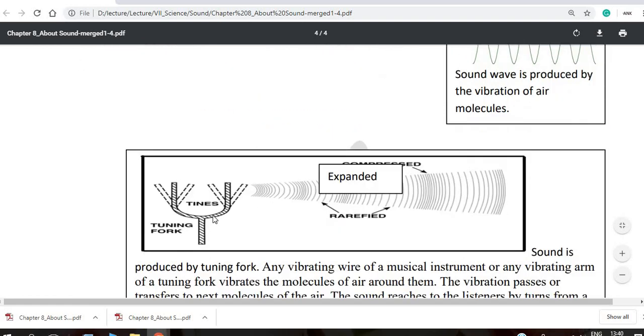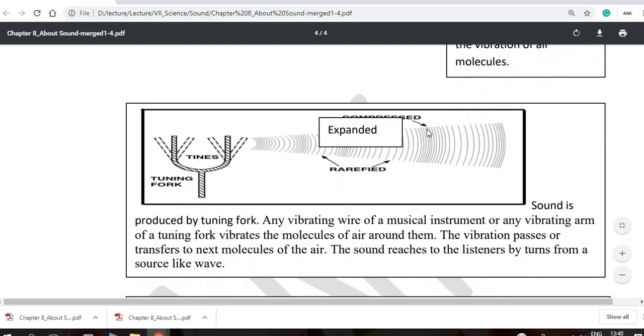Okay, another example: a tuning fork, it looks like this. When you hit something, it produces sound. And there is expansion and compression. There is compression and there is expansion, rarefied or expanded. Okay, look, the basic thing is that there is compression and expansion. These two things are in the wave, expansion and contraction.